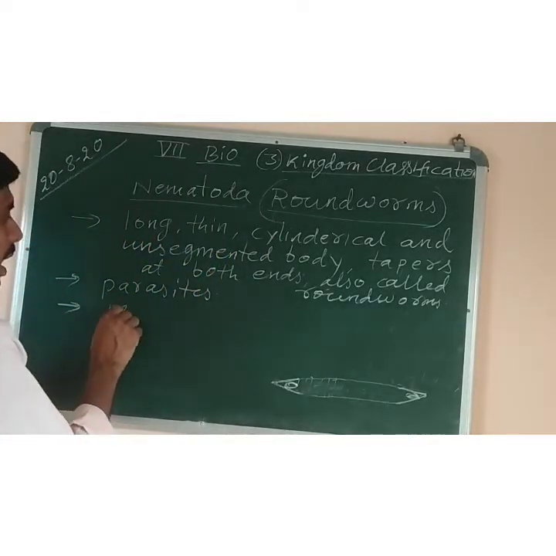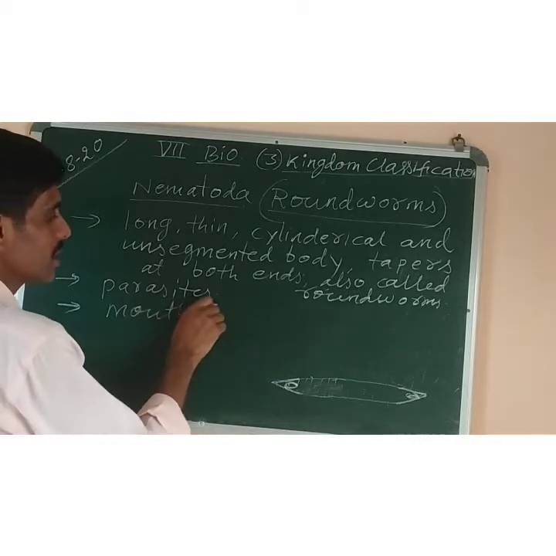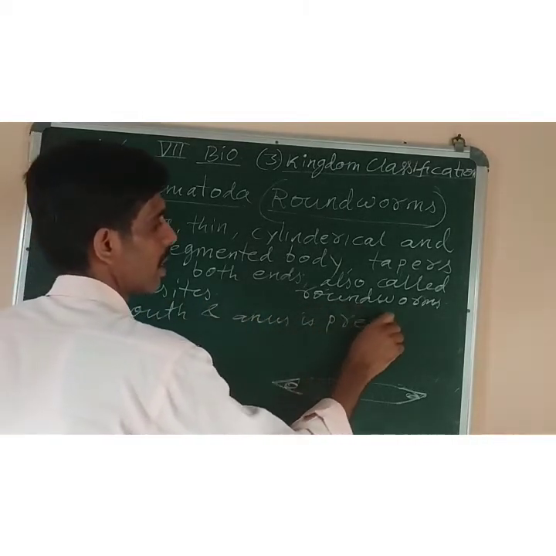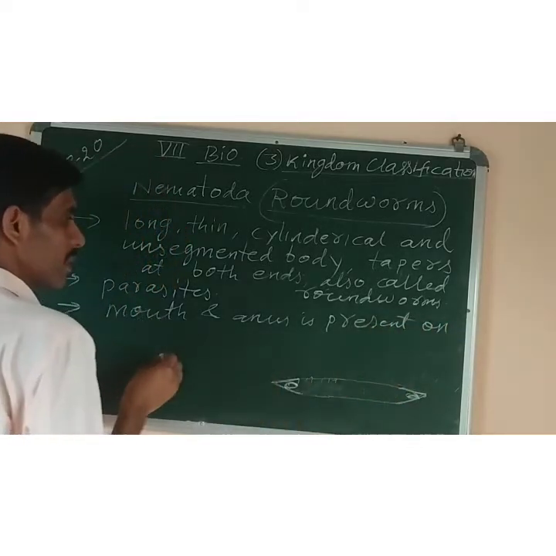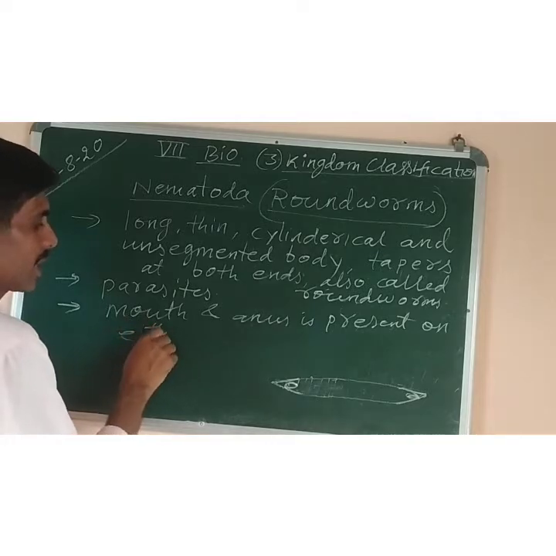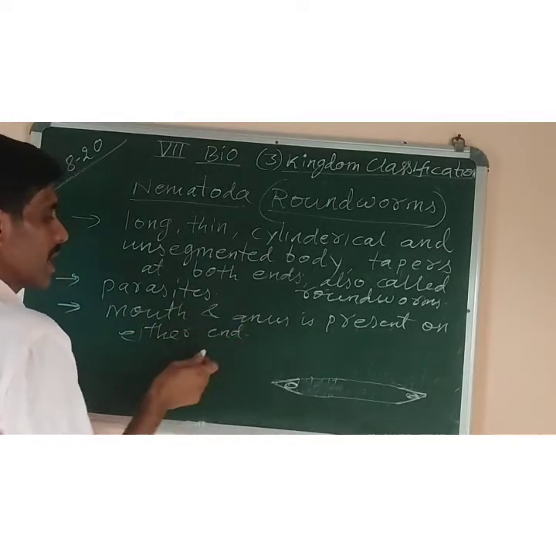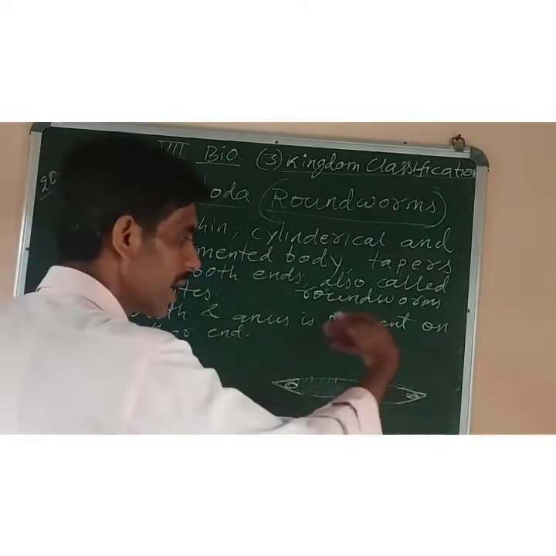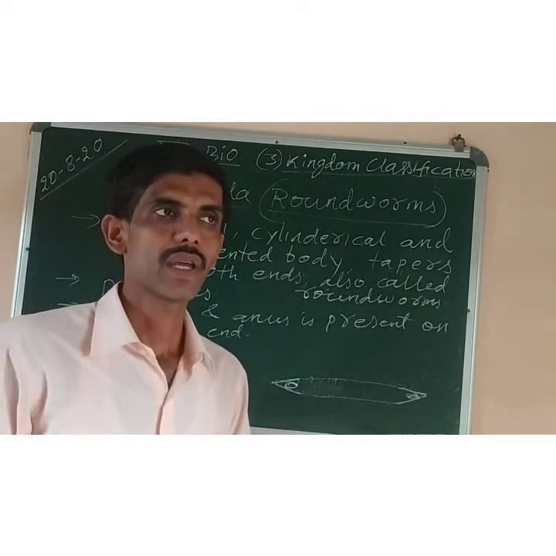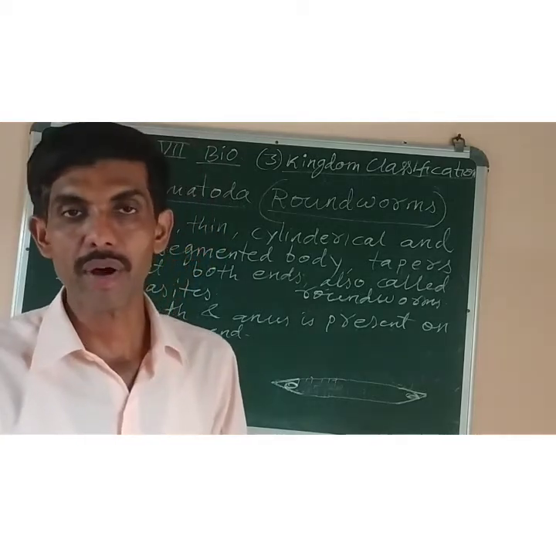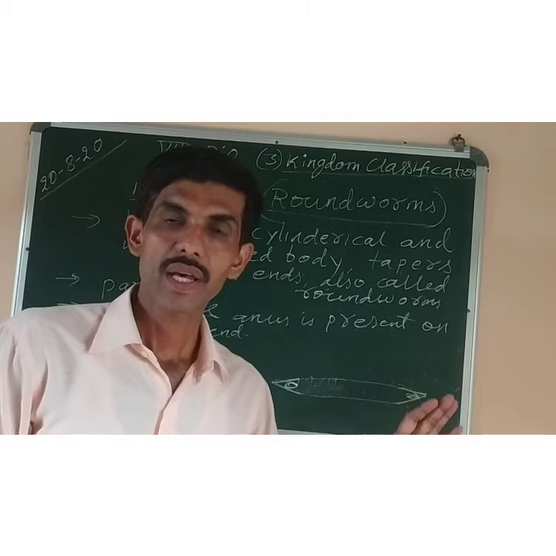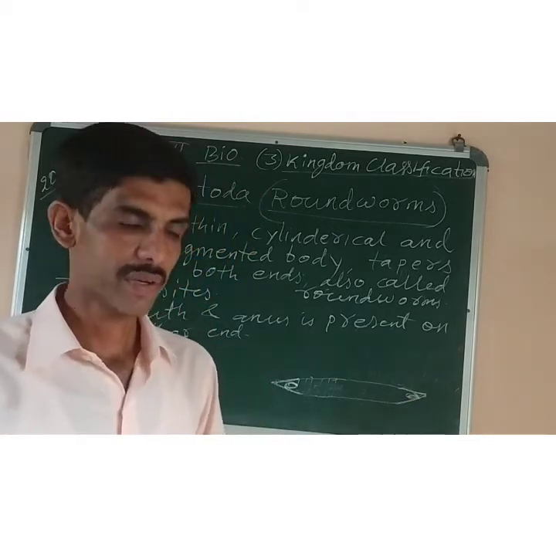So mouth and anus are present on either end, not each end. Either means if this end has the mouth, the other end will have the anus. It means they have two separate openings in their body. For the intake of food, they have the mouth, and for the removal of waste, they have the separate anus through which they can remove their waste materials from their body.